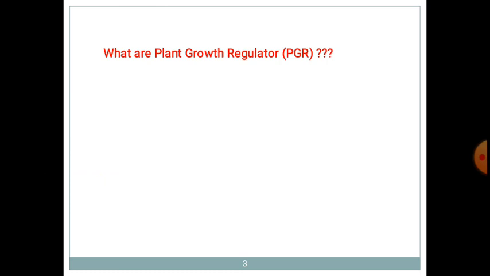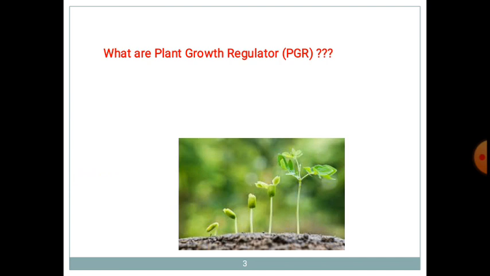This picture indicates that there is a small seed and that seed gets germinated, and the development and growth of a particular plant into a large plant is regulated.